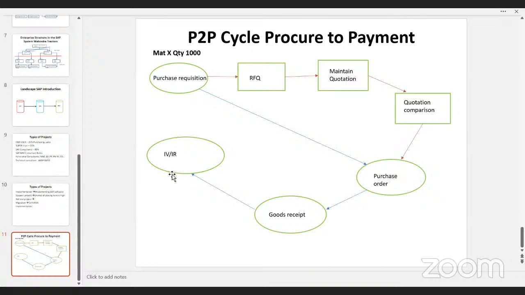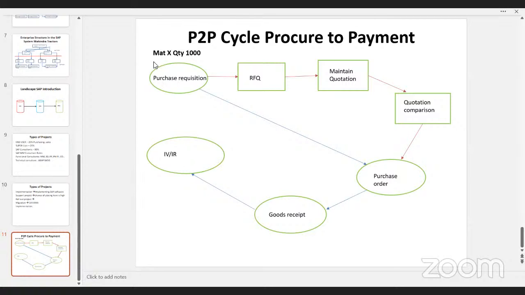Once you receive that invoice, first of all we have to verify it, and only then we post that invoice. That is called invoice receipt. Once we post the invoice receipt, the finance department will make the payment to the vendor. If you are not posting the invoice receipt, the finance department will never make payment to the vendor.